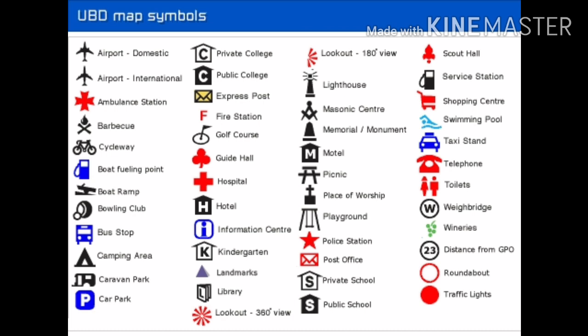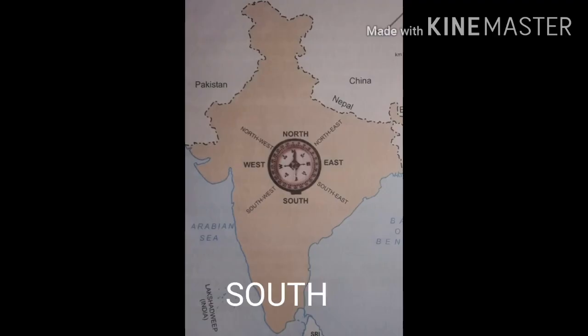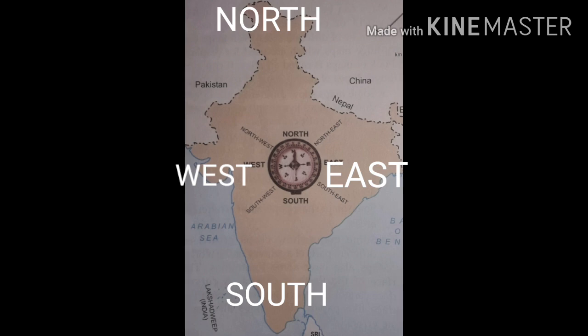Every map has colors, signs and symbols. This is called the language of the map. To understand a map, we should know this language. Directions. Do you know the four major directions? These are north, south, east and west.